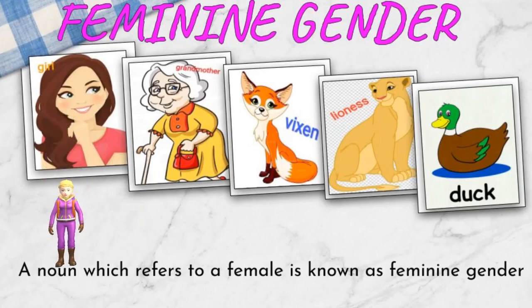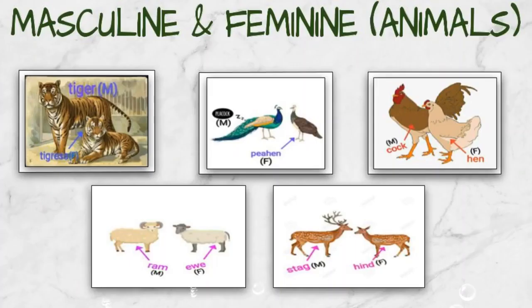Let us see the examples here. The first one is girl, the second one is grandmother and the third one is vixen. Vixen is a female fox. The fourth one is lioness and the last one is duck. It's a female duck. All these examples come under the category feminine gender because in these five examples the first two are female persons and the next three are female animals. As I said, names of all female persons or female animals are known as feminine gender.